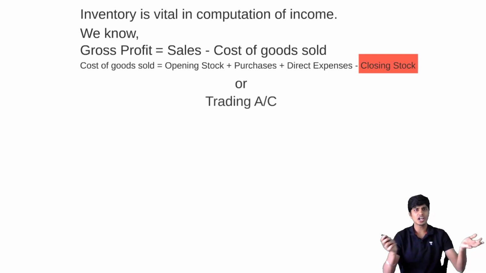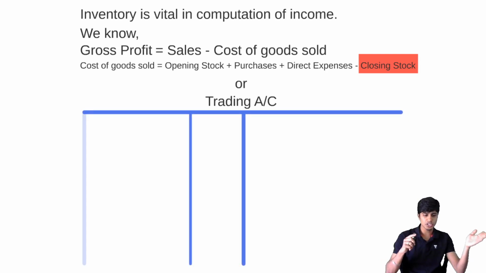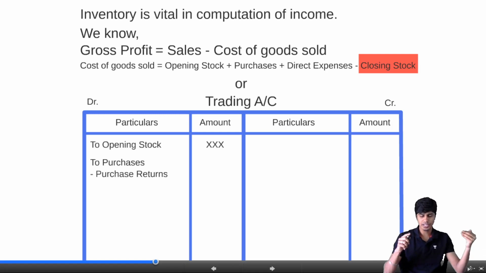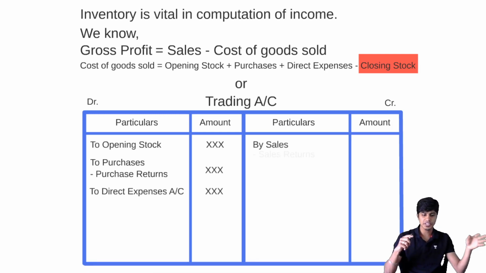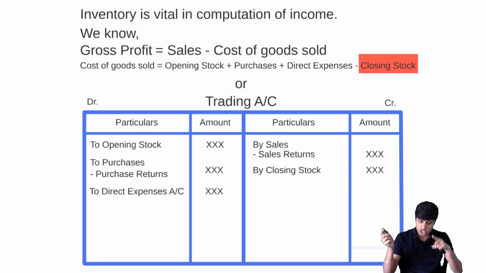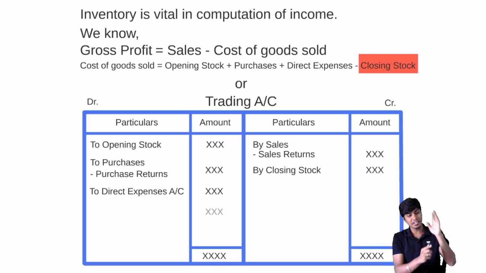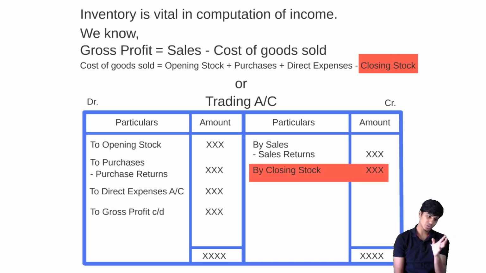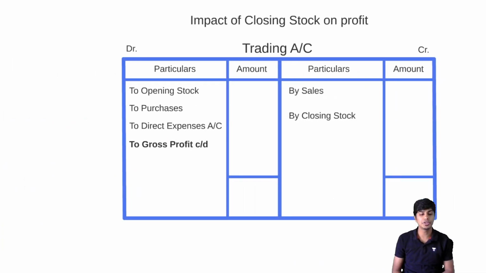Or if you go for the trading account approach, there we'll write opening stock on the debit, followed by purchases, less returns, then direct expenses. Then on the credit we'll write sales, then closing stock, and find the total. Then post it to the debit, and find GP as the balancing figure. If our closing stock changes, GP will change. So closing stock is a vital item in the computation of GP. It will have an impact on income, so this has to be computed correctly.